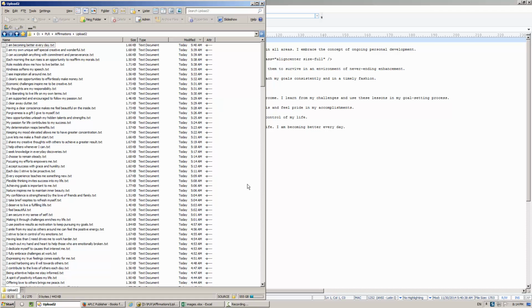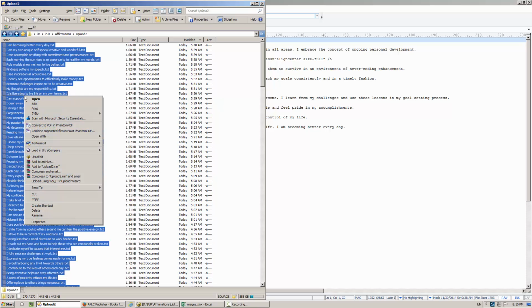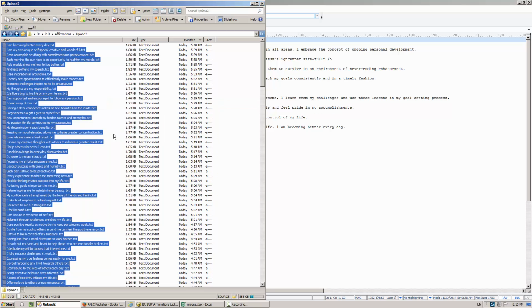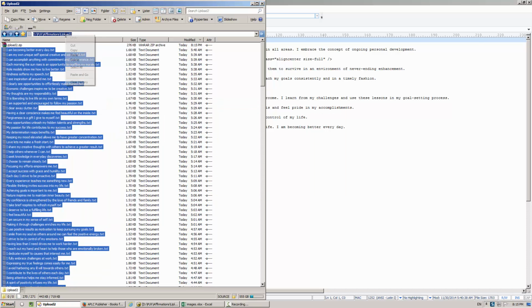Okay, after that long-winded explanation of why I uploaded some of the articles already, I'm ready to do the rest of these. So the first step is I need to select all these and save them to a zip file. That's what the plugin is expecting, a zip file. Here we go. Copy the path there because I'm going to need that in a moment. Now let's go off to the site.